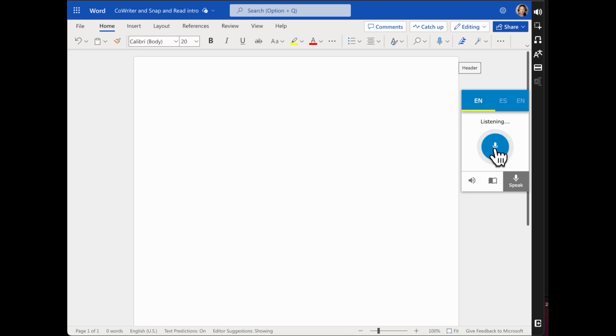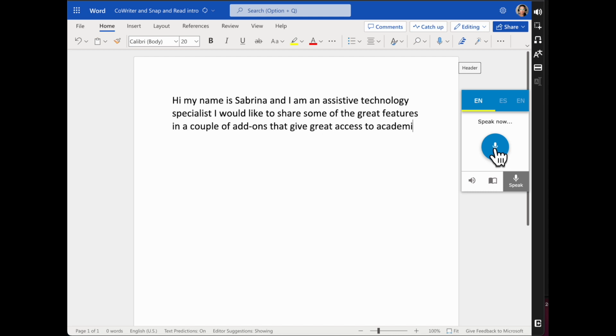I would like to share some of the great features in a couple of add-ons that give great access to academic input and output. The first is called CoWriter and the second is called Snap and Read.